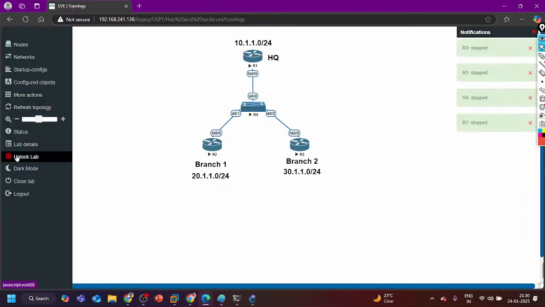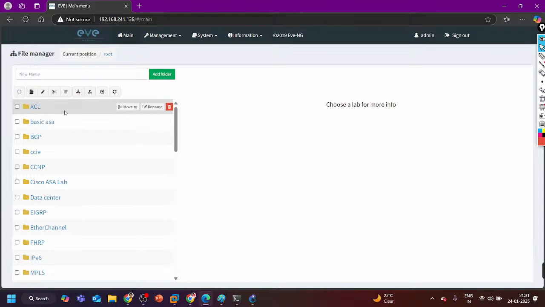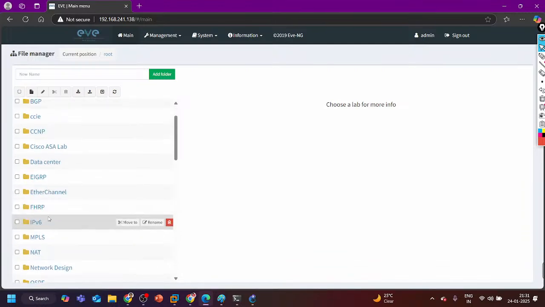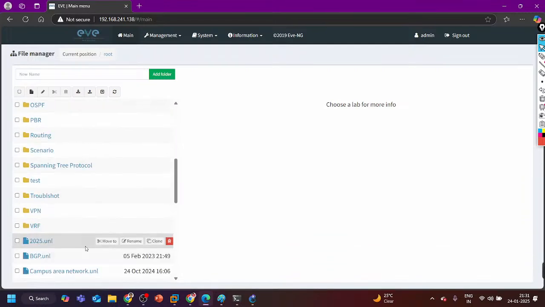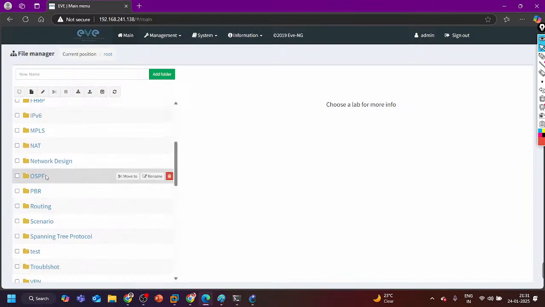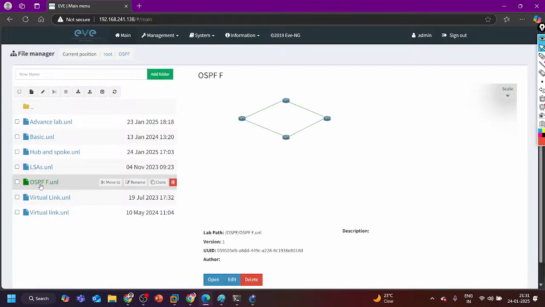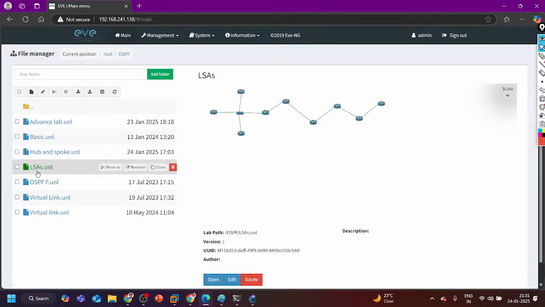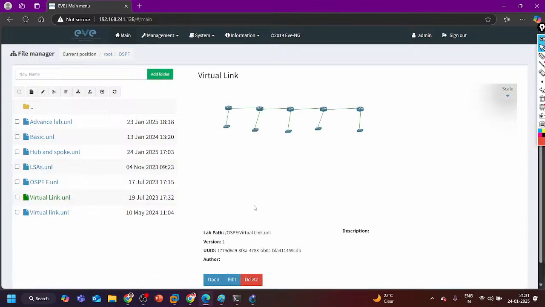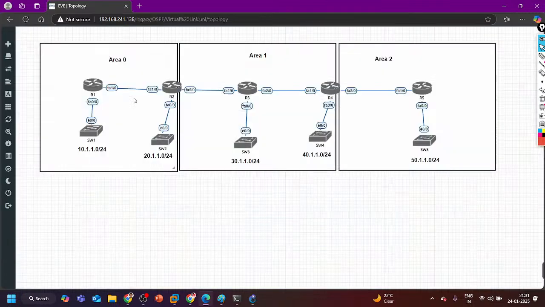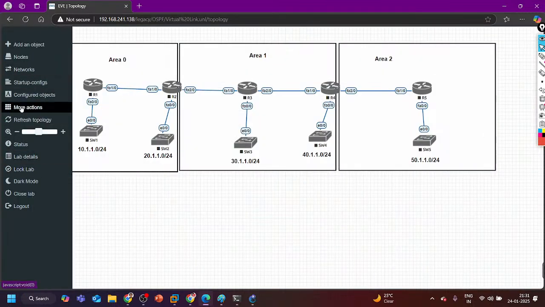For now, let me open another topology for the virtual link. In this topology we can implement a virtual link. Where is a virtual link required?